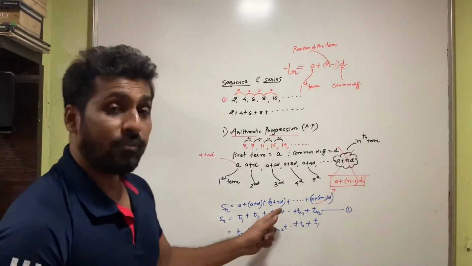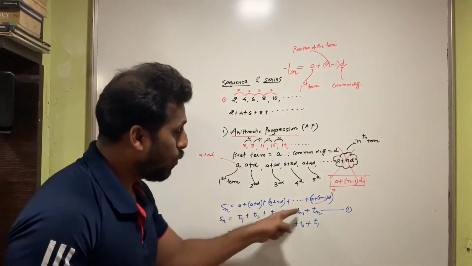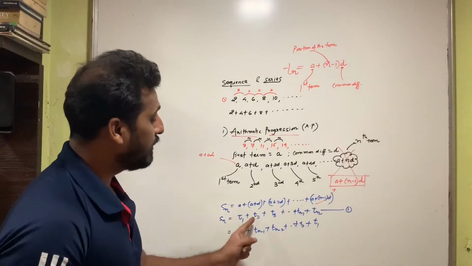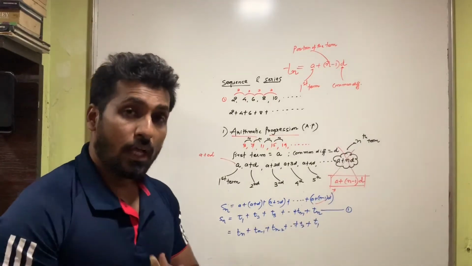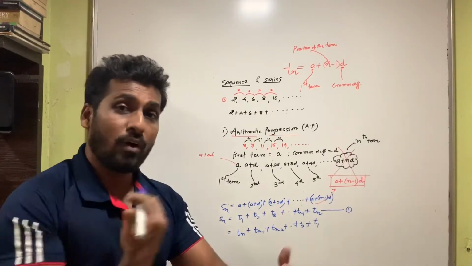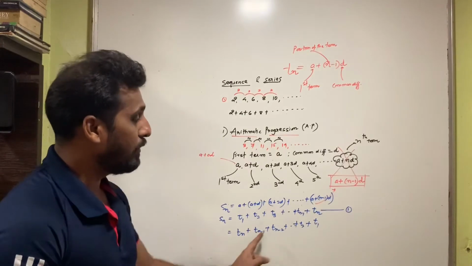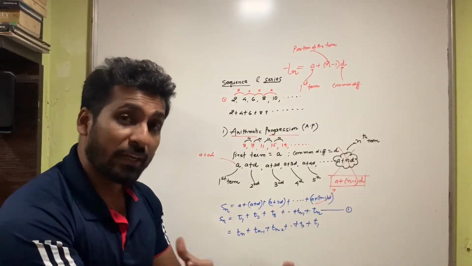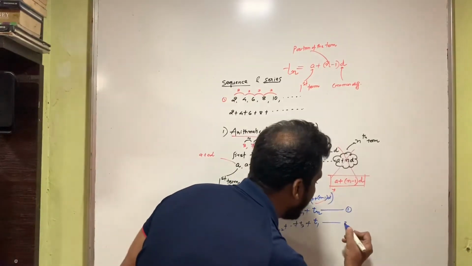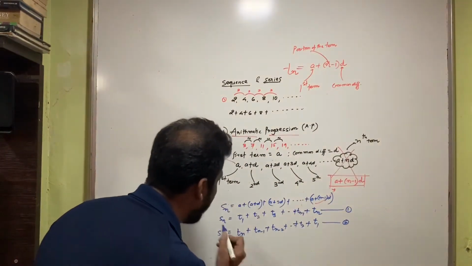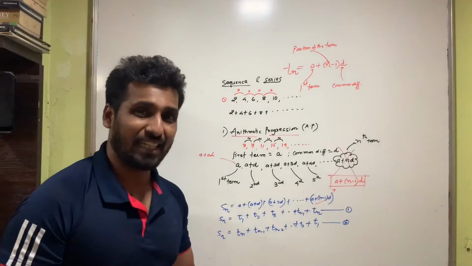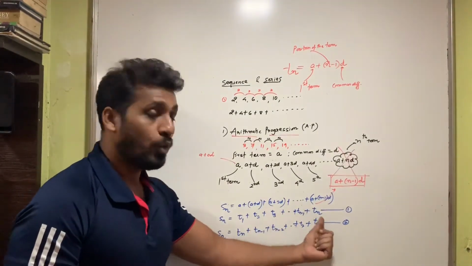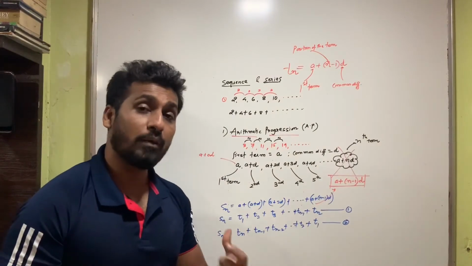So now what I've done here is, equation 1 is nothing but the sum of the n terms of an AP. So there is t1, t2, t3, and so on up to tn. Next thing I did, I have simply reversed the terms. That means I have written first tn, then tn minus 1, and so on till t1. That's my second equation. Now students, you've got to understand this very carefully. Both of them are Sn, isn't it? t1, t2, t3, and so on up to tn. Both of them are nothing but Sn.